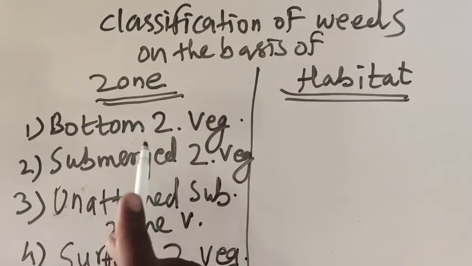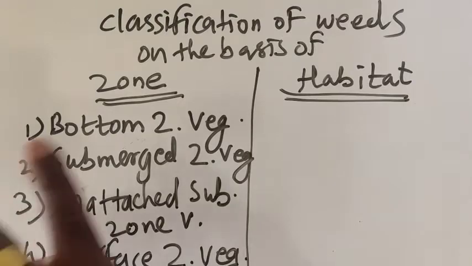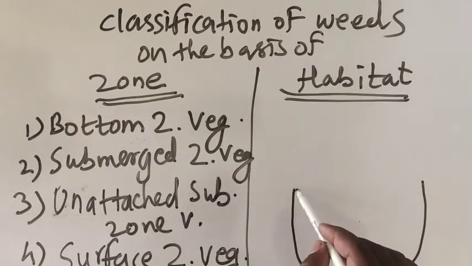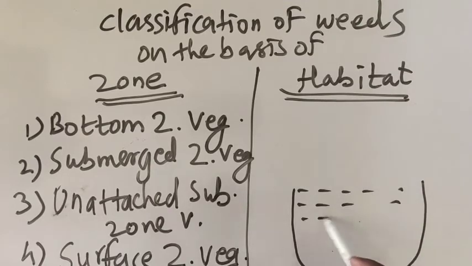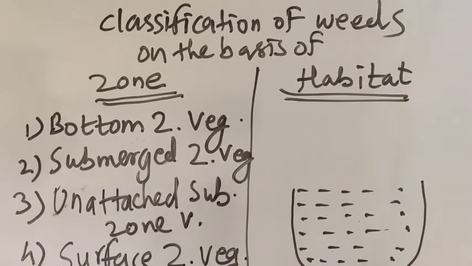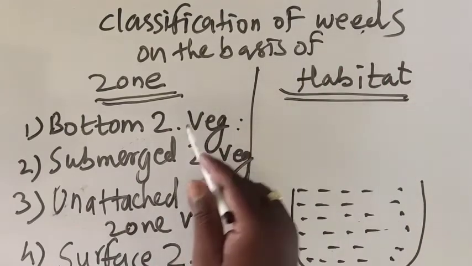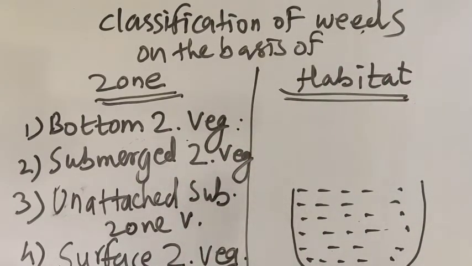Suppose it is a layer of water. In the water there will be different zones. Bottom zone vegetation means the weeds located at the bottom of the water.